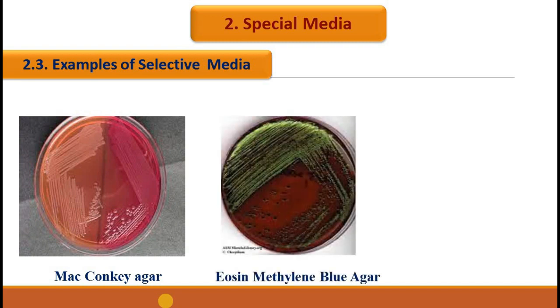Eosin methylene blue agar also contains two dyes, that is eosin Y and methylene blue. Both are inhibitory to gram-positive bacteria. So they are selectively promoting the growth of one group of organisms and inhibiting the growth of others, hence they are called the selective media.